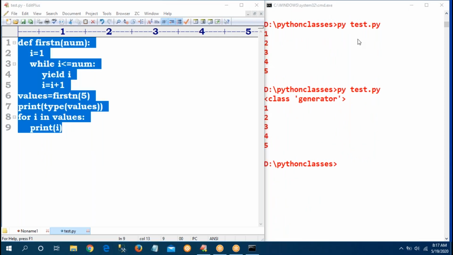Last example, I will wind up the session. Do you know Fibonacci numbers? How to generate Fibonacci numbers? Do you know the Fibonacci series?